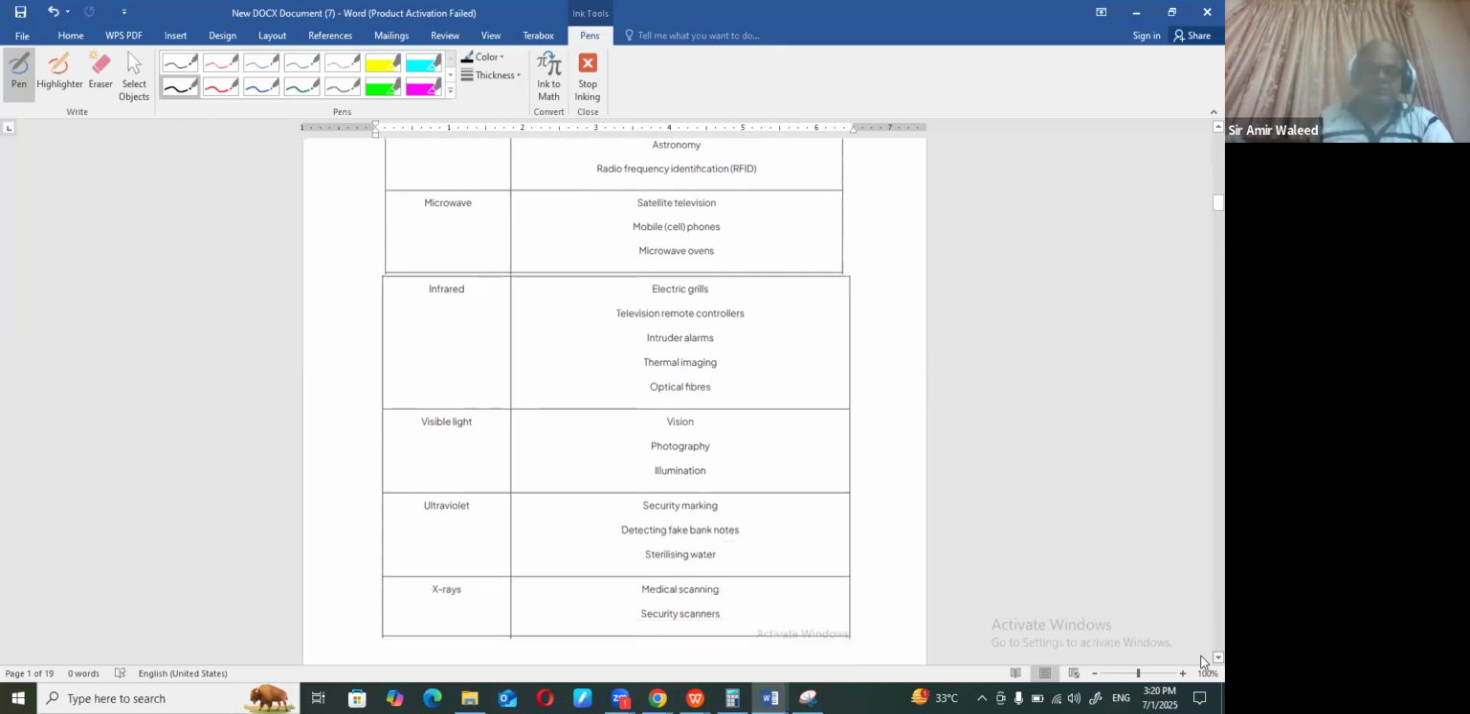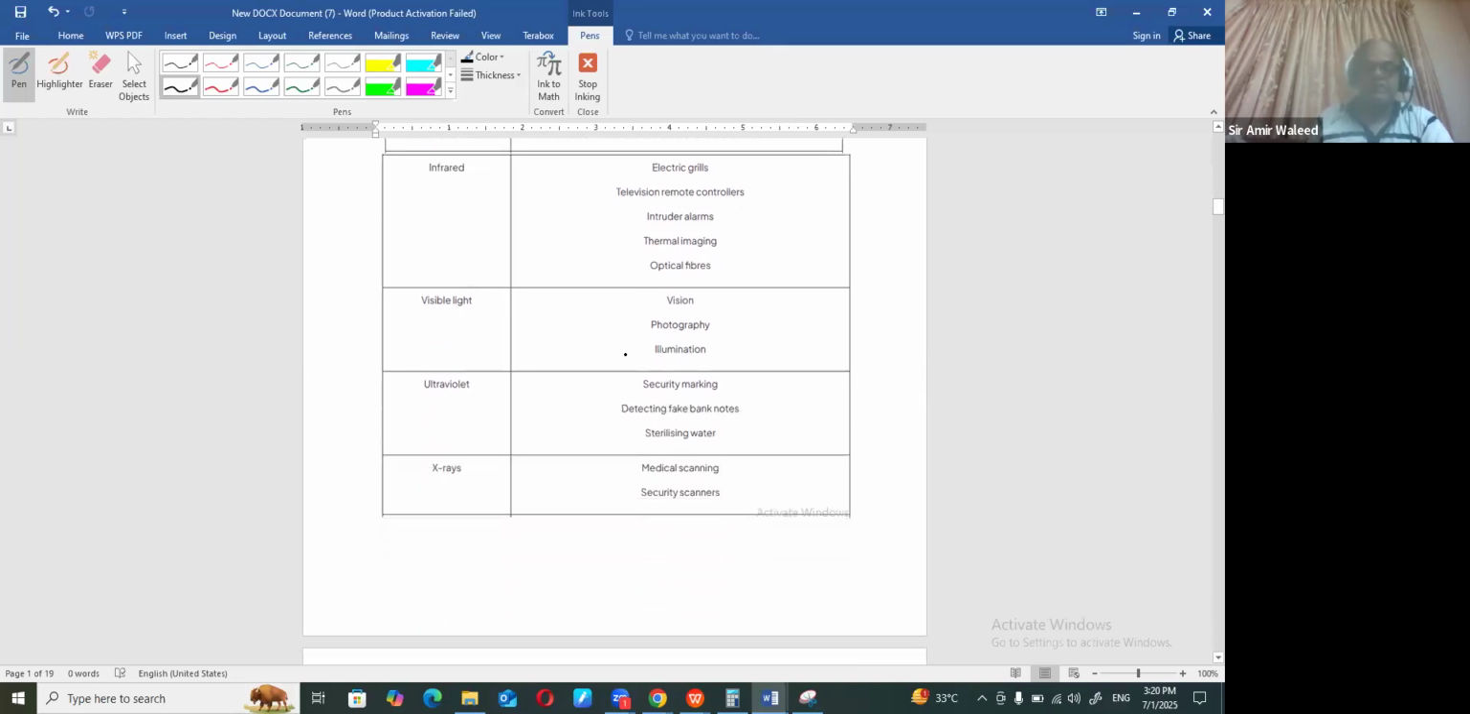Visible light is a specific range of light which we can see with the naked eye. The colors are red, blue, green, indigo, and all that. Then we have ultraviolet radiation, which is used as a security marking and for detection of fake notes. Plus, it is used for sterilizing water as well.